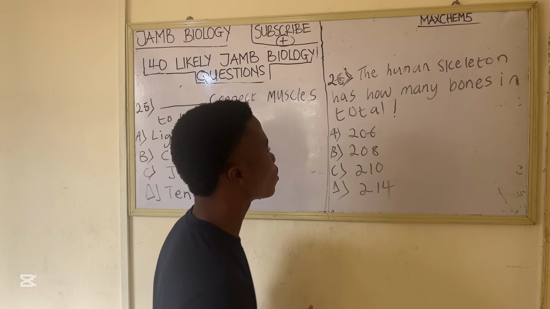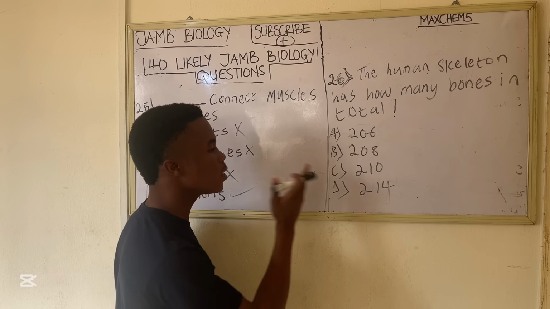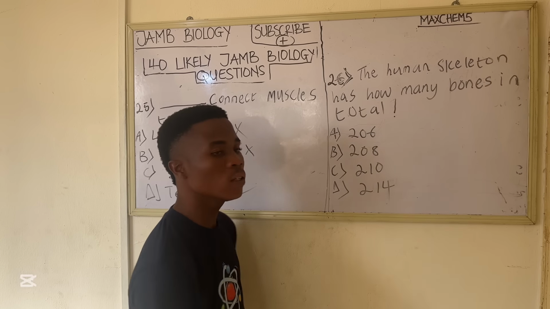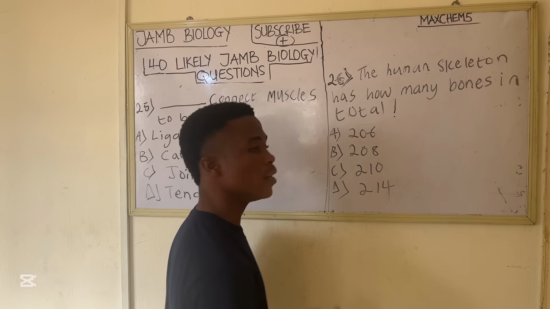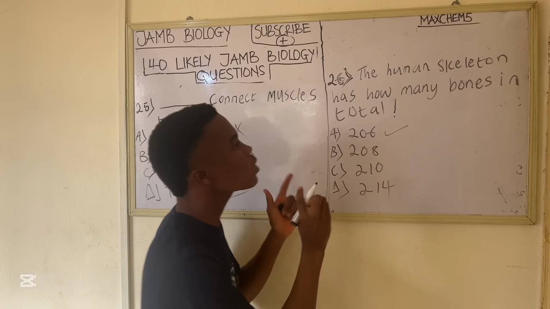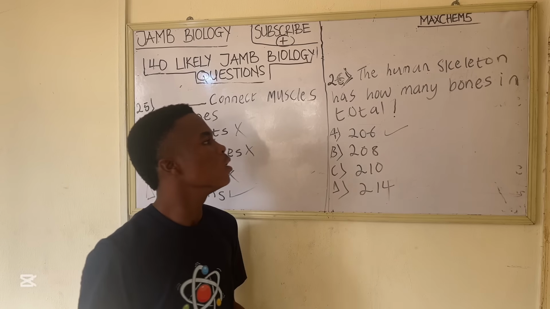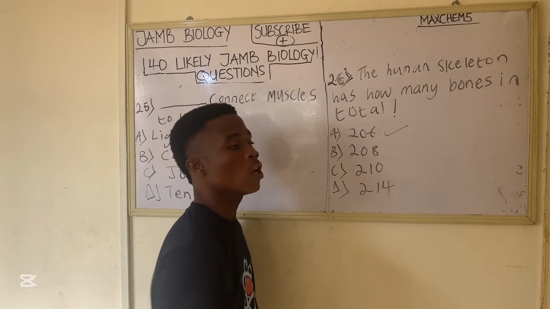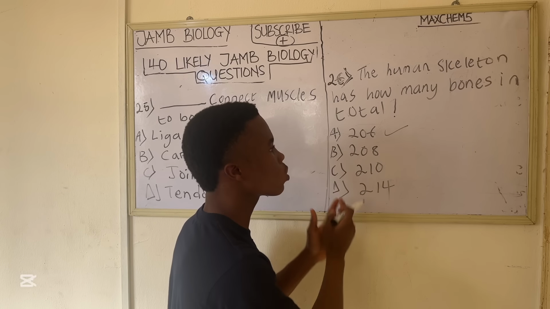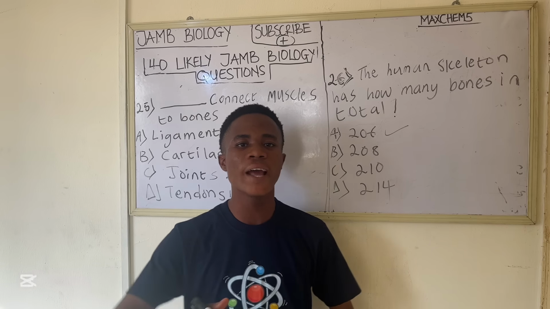A 206, B 208, C 210, and D 214. So the correct answer here straight up is 206. The total number of bones in the human skeleton is 206. Specifically, the adult is what? 206. Now let's look at the next question.